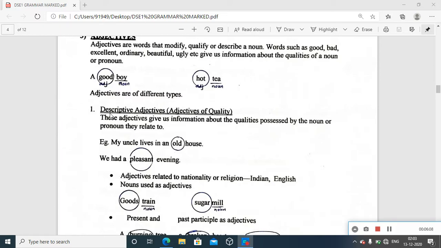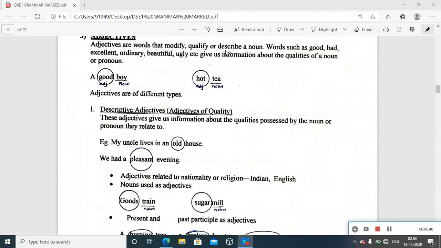It's descriptive, or another name given here is adjectives of quality. Quality, descriptive. Description as a term we know. We describe something. When you describe something, obviously you give some additional information. So these adjectives give us information about the qualities. So we may be confused: what do other adjectives do then?